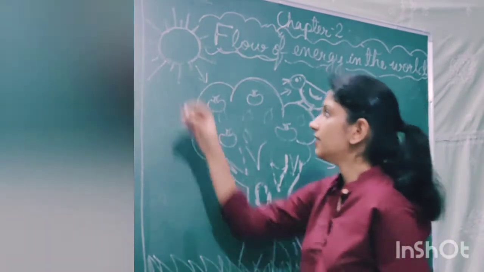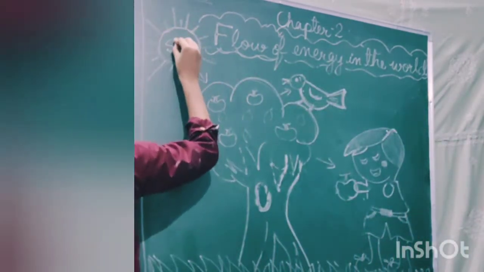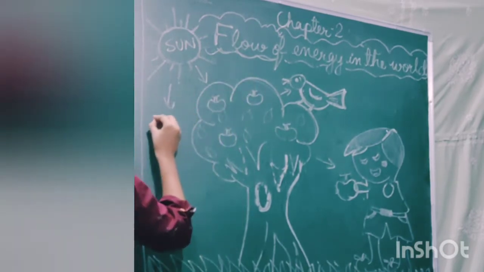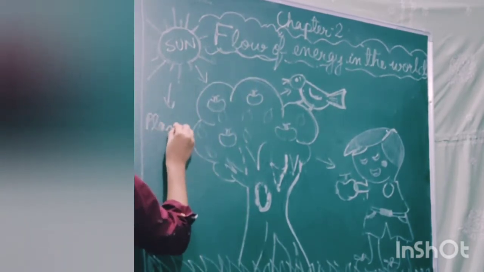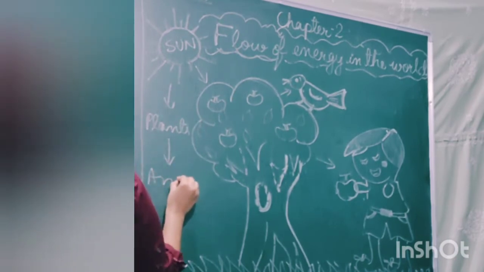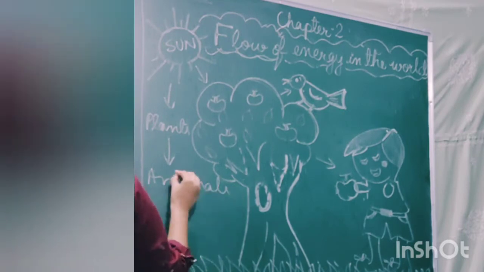So what is happening? Energy of the sun is going to the plants. Okay, if I write it down here, energy of the sun is going to the plants and then it is going to animals and human beings.